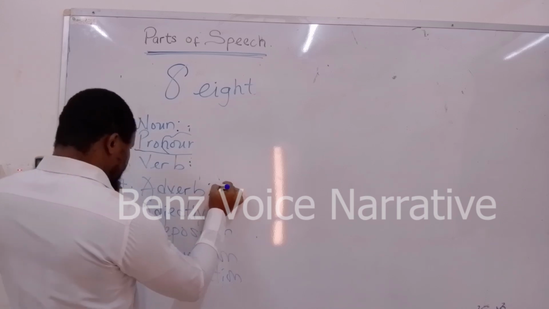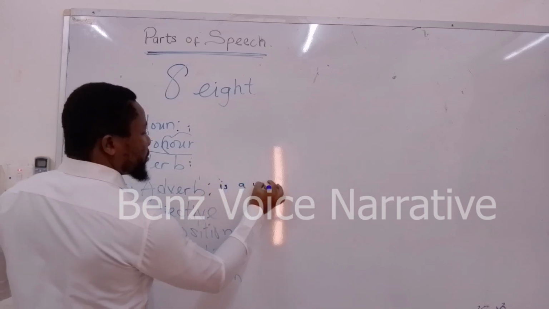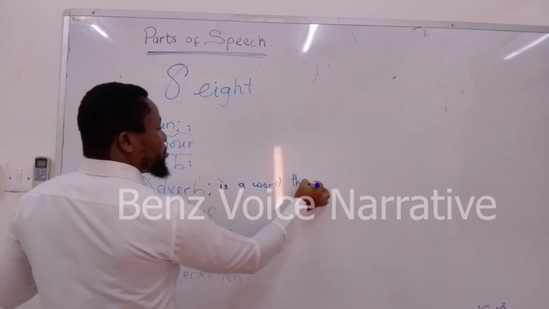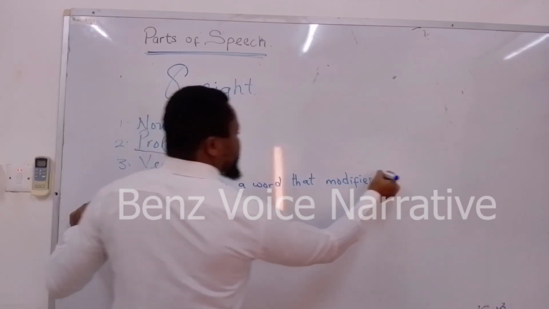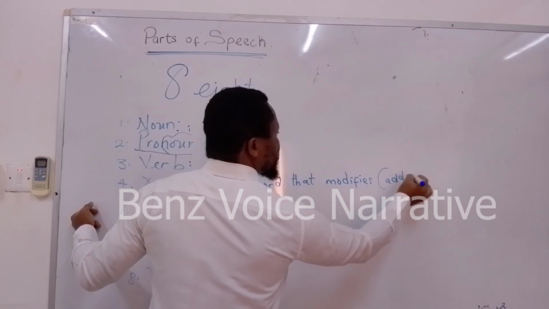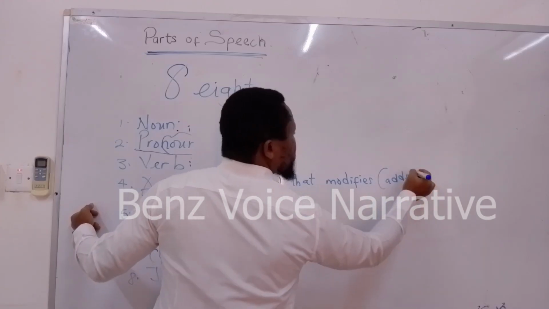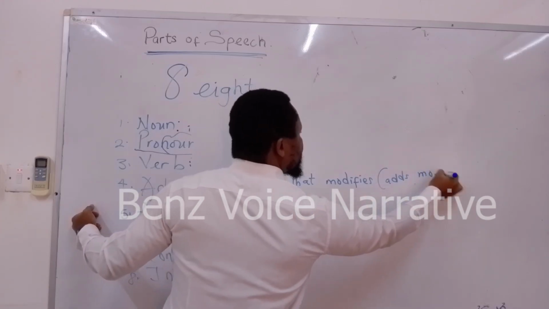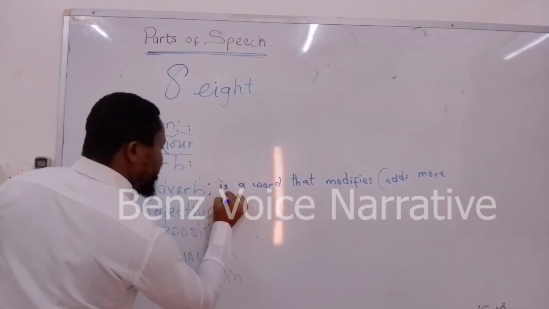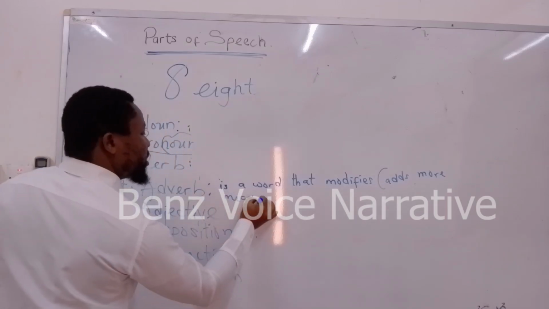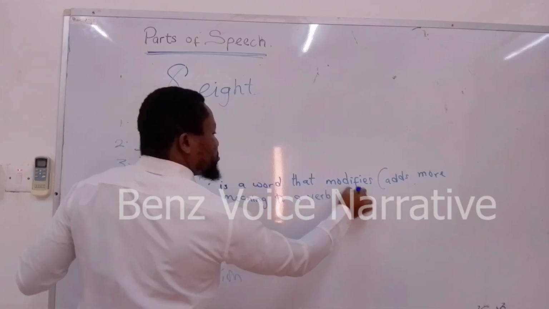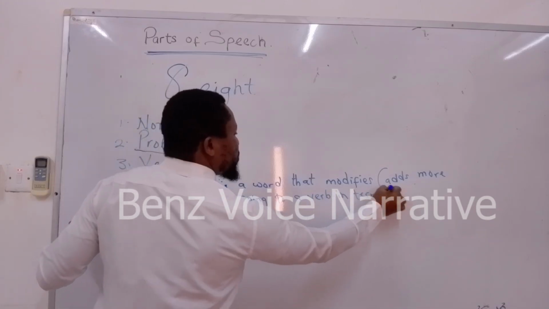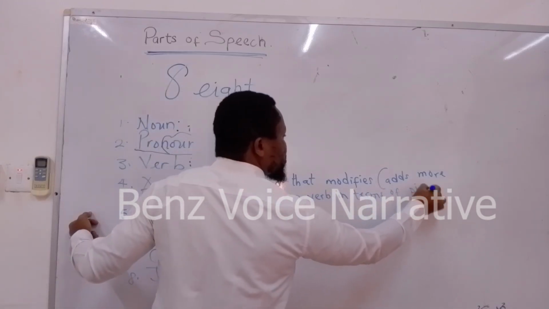An adverb is a word that modifies, in brackets adds more meaning, to a verb in terms of place.